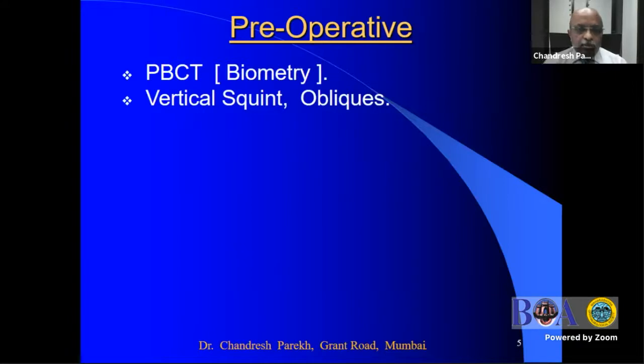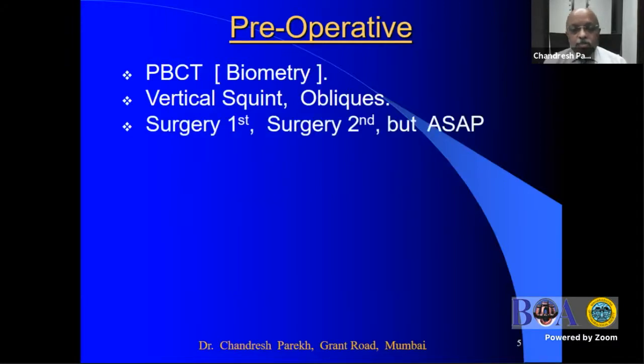One should also tackle the vertical squint and obliques at the same time, because our goal is to straighten the eyes in all 9 cardinal positions of gaze, and it also helps in correcting the slight under-over corrections in the horizontal squints. First, one should do the squint surgery and then ptosis. However, squint surgery should be second in case one is planning to do any refractive surgery or a cataract surgery. And one should first treat the amblyopia and then do the squint surgery, because angular squint may change after the cataract or the refractive surgery, but it should be done as soon as possible. A lot of time patients are advised to do the surgery at the time of marriage, which I don't agree with.